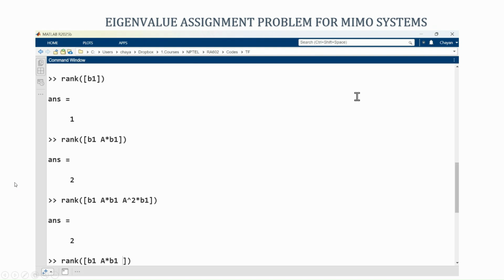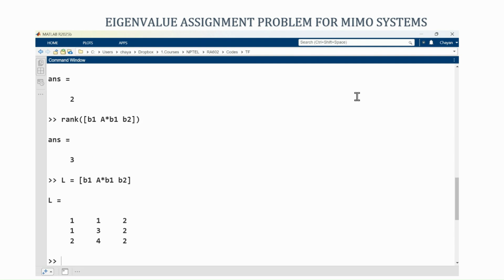Now, I will remove A squared B1 and put B2, and now you can see that the rank has come out to be 3, and we will call this matrix that we just now found, B1, AB1 and B2, to be my L matrix. And this is an invertible matrix here, because by the procedure that we have followed to find the L matrix, we have ensured that this matrix is invertible.